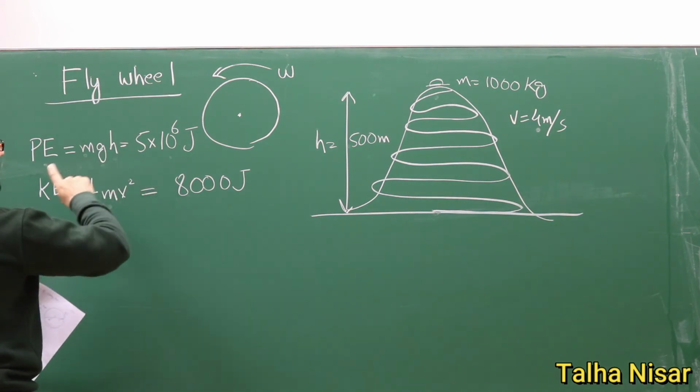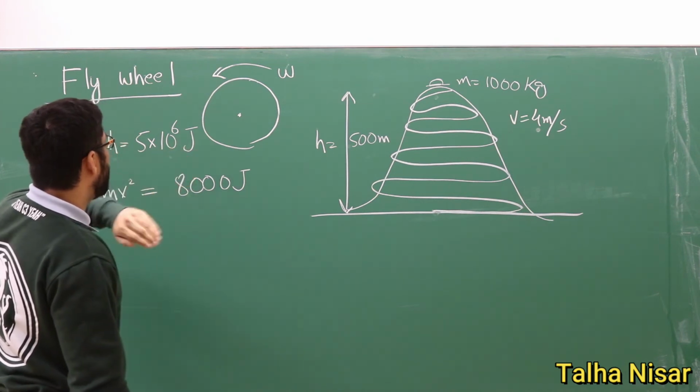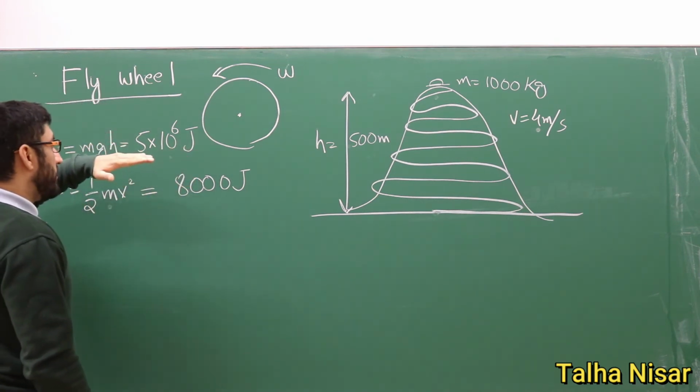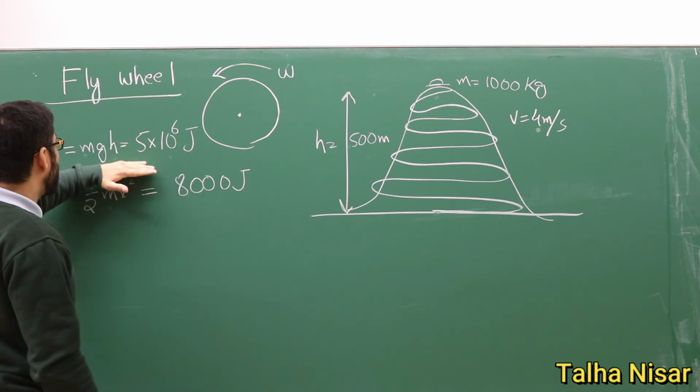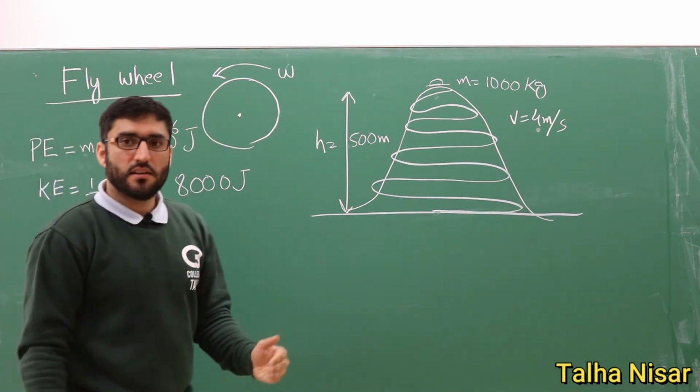So we want to know if we can save, or convert, or store this potential energy in a rotating disk so that we can use it later.